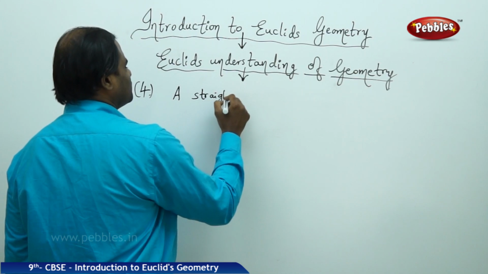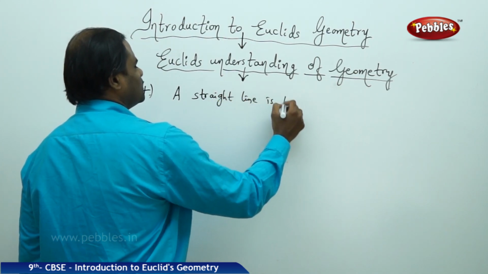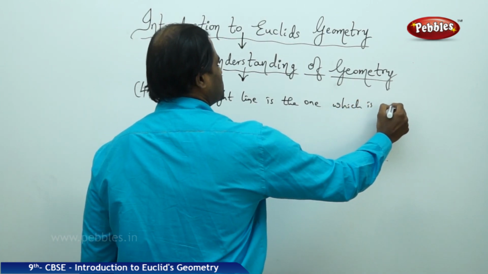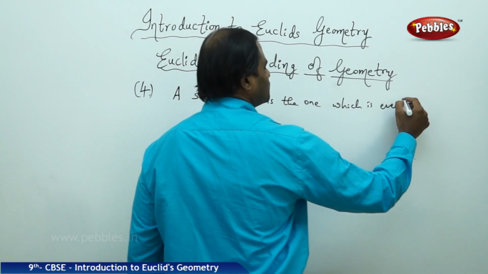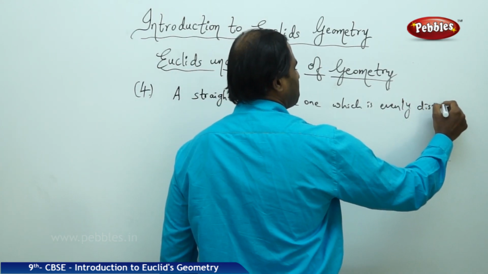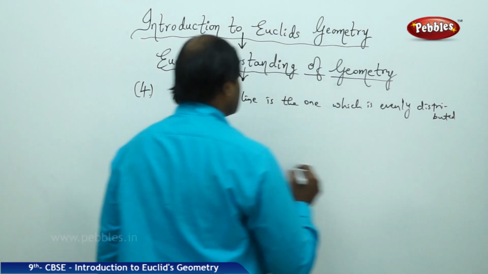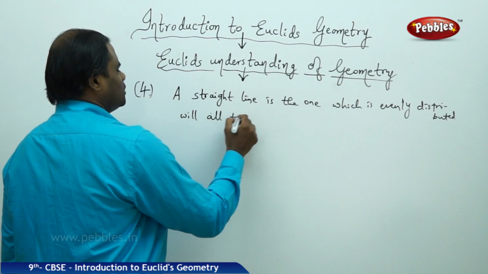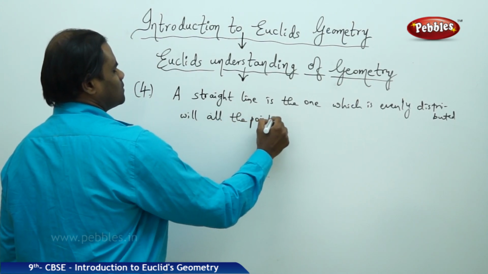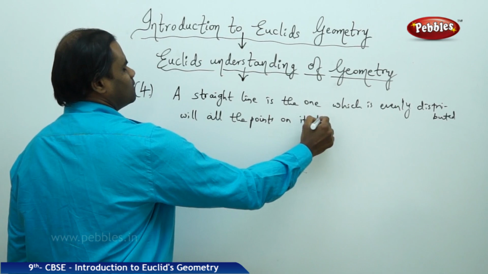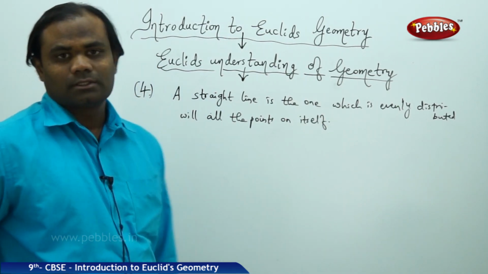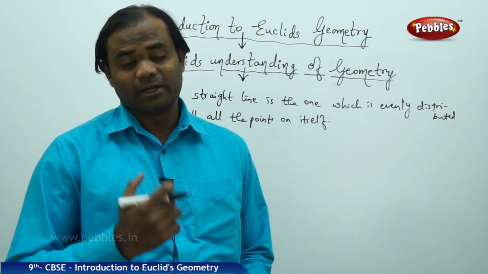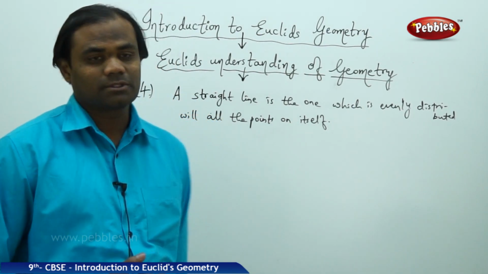A straight line is the one which is evenly distributed with all the points on itself. The line which we are learning for today was one of the greatest and the efforted invention during those times.